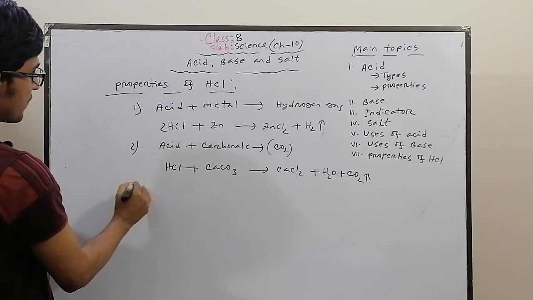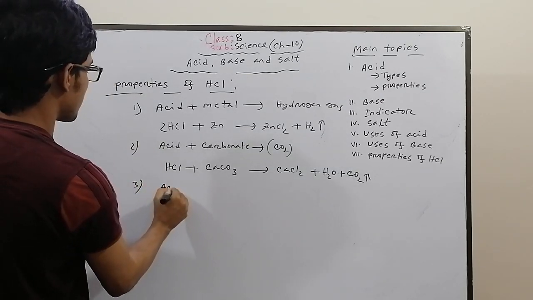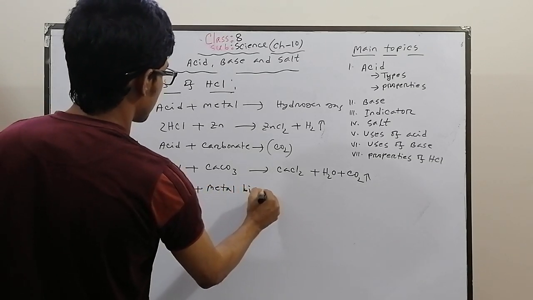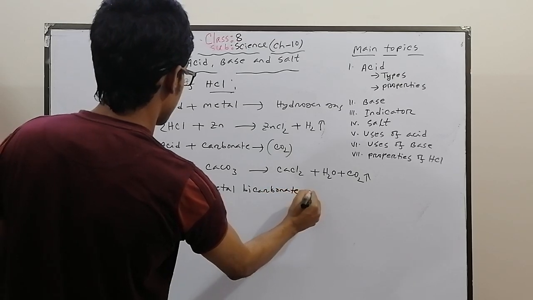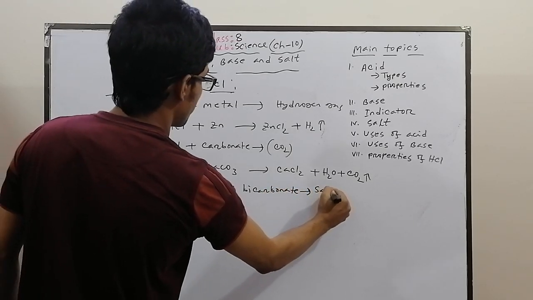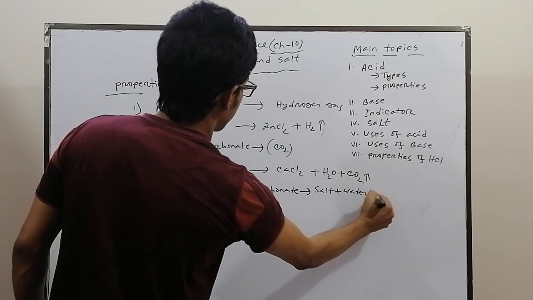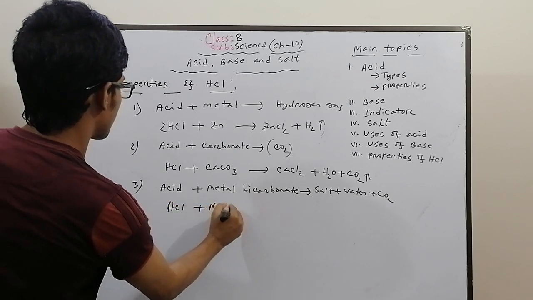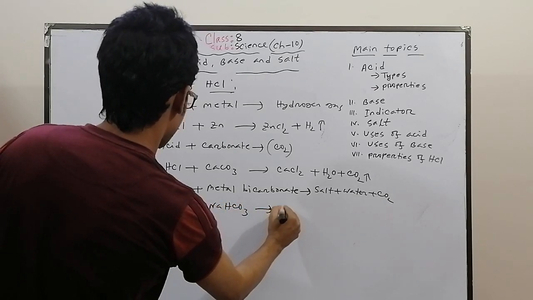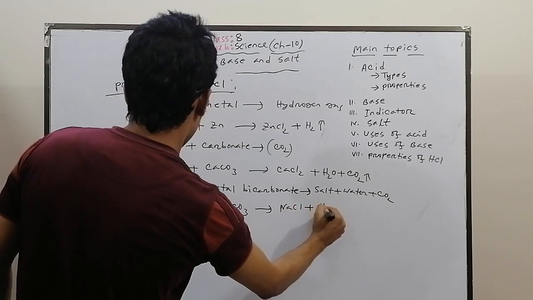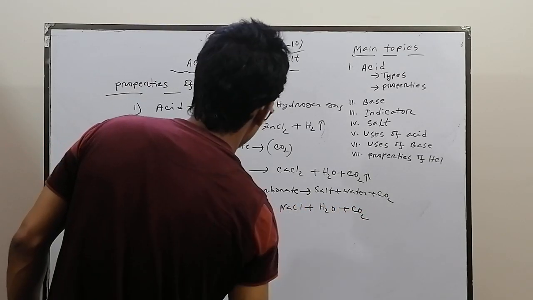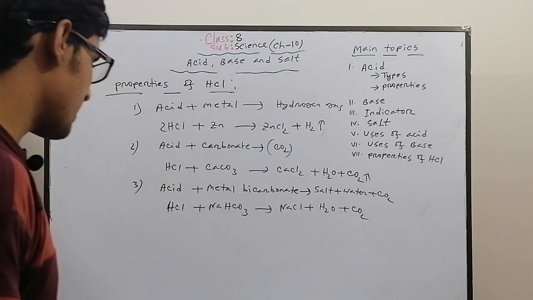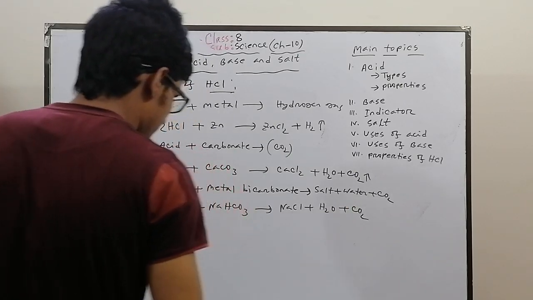Again, if acid reacts with a metal bicarbonate, then it forms salt, water and carbon dioxide. How? Acid, that means HCl, with sodium bicarbonate, then what will be formed? NaCl plus H2O plus CO2. Thus acid and metal carbonate combine together to form salt, water and carbon dioxide.